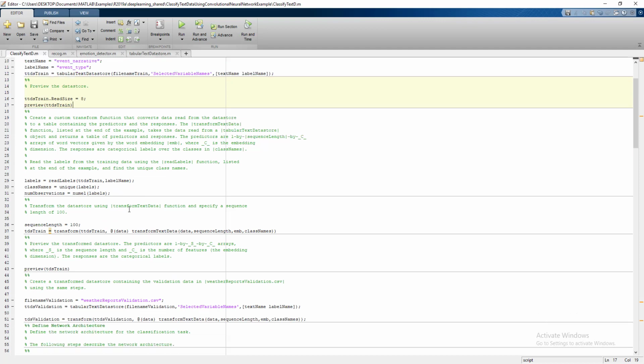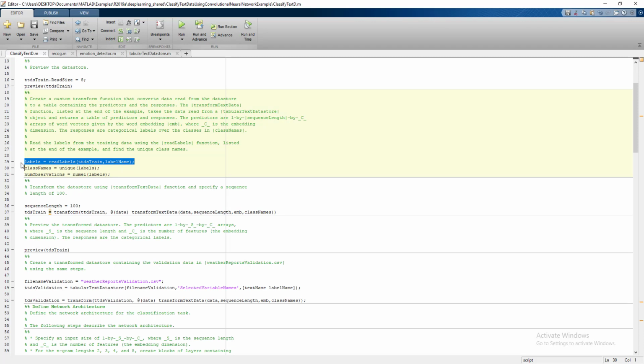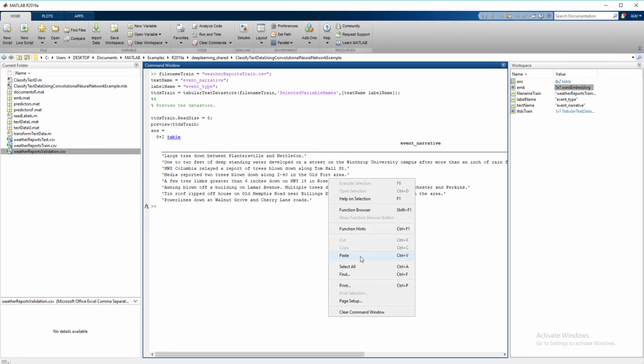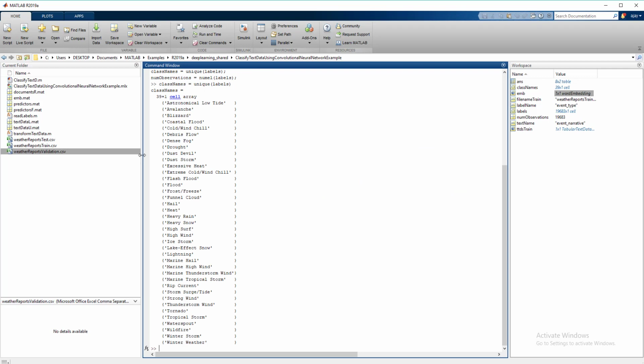Let's move forward. After seeing the preview, we can read the labels as well from the text datastore and understand how many unique labels we have in the entire train.csv. You will see here there are 39 unique labels, like astronomical low tide, avalanche, blizzard, coastal flood, cold wind chill, debris flow, dense fog, drought, dust, and so on.